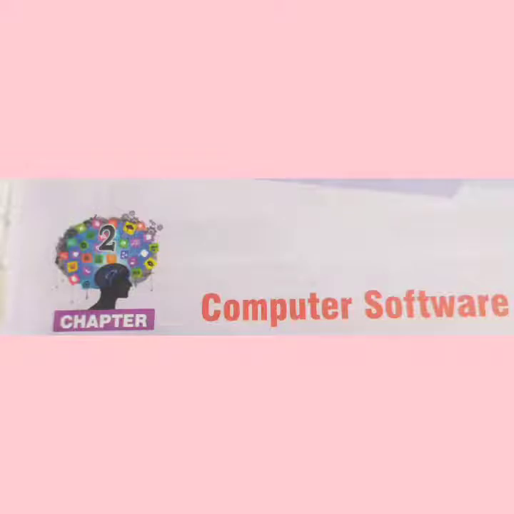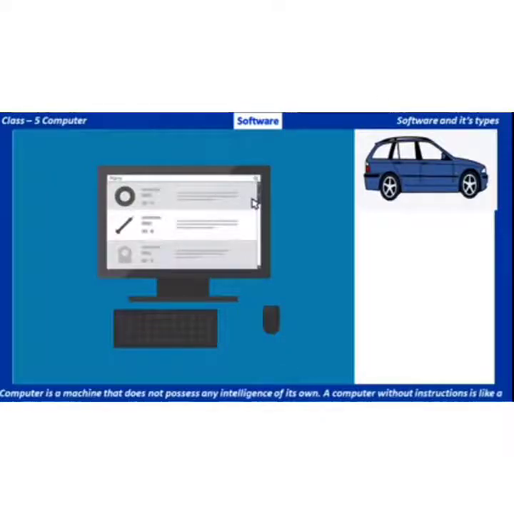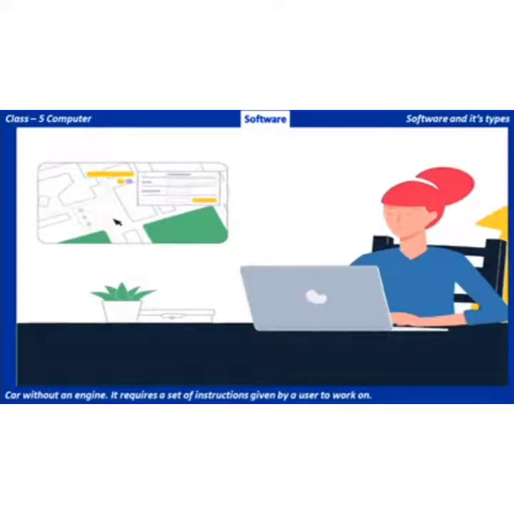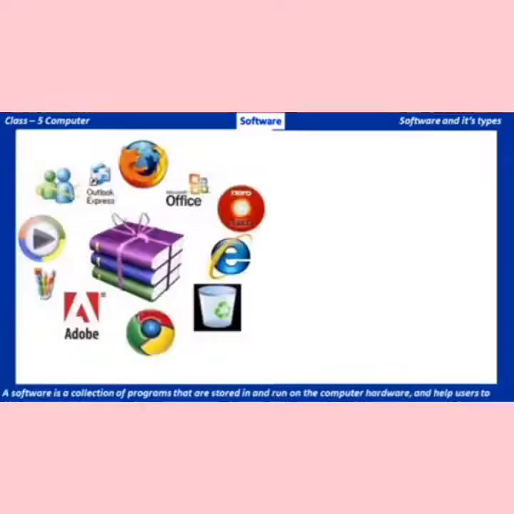So let's start. Computer is a machine that does not possess any intelligence of its own. A computer without instruction is like a car without an engine. It requires a set of instructions given by a user to work on. These sets of instructions are called programs, which are written in computer languages.